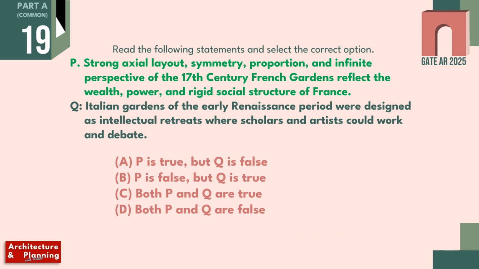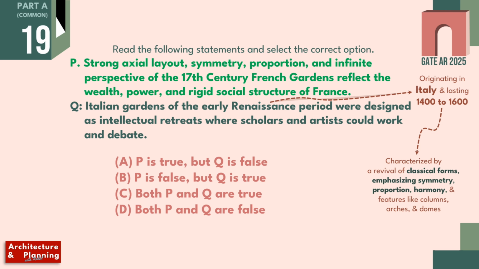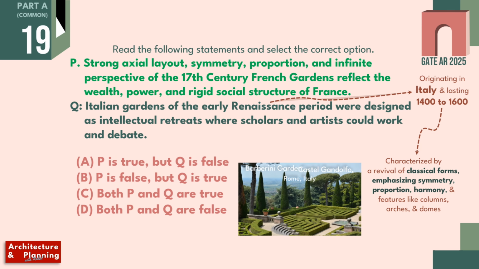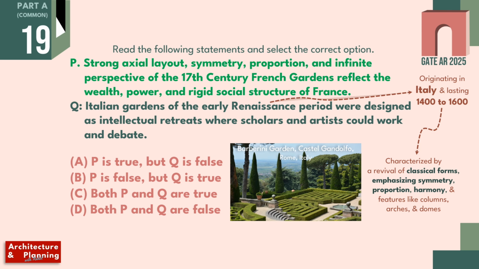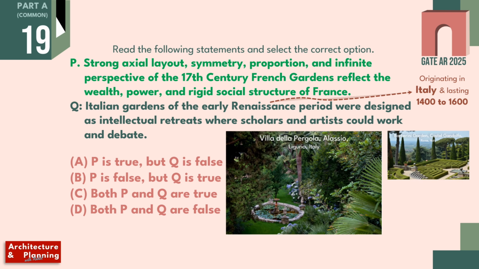Statement Q is, Italian gardens of the early Renaissance period were designed as intellectual retreats where scholars and artists could work and debate. As we all know, the Renaissance period originated in Italy around 1400 to 1600, whose main features were classical forms, symmetry, proportion, harmony, and features like columns, doors, and arches. This also influenced Italian gardens during this period. These gardens usually had shady trees, large spaces for sitting, spaces for meeting and debates, and beneath the trees, artists and writers could do their work.